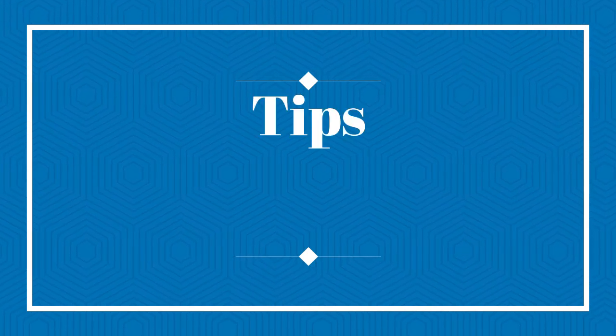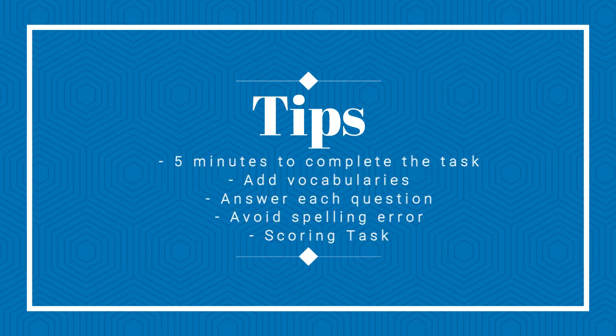In this video I'm going to talk about the write at least 50 words task of the Duolingo English Test. Now here I would like to talk about a few things which are really important. The first thing is that the task is of 5 minutes. Therefore we have good time to add good vocabs, answer each of the questions and avoid spelling errors. As I told you, this is the most scoring task, so let us discuss the task with an example.